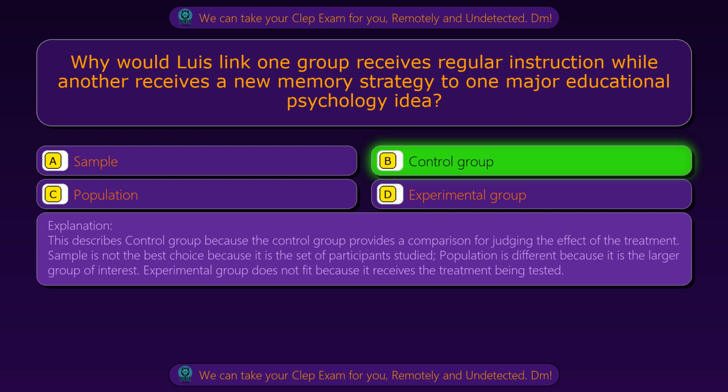Sample is not the best choice because it is the set of participants studied. Population is different because it is the larger group of interest. Experimental group does not fit because it receives the treatment being tested.